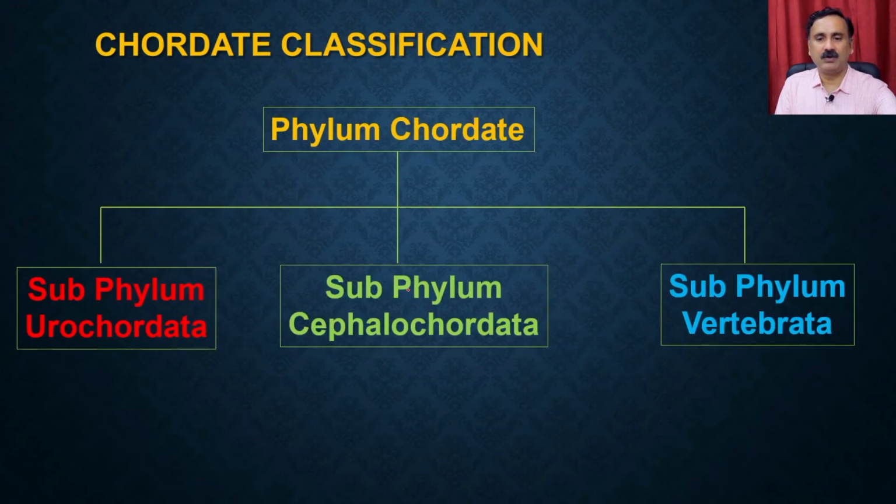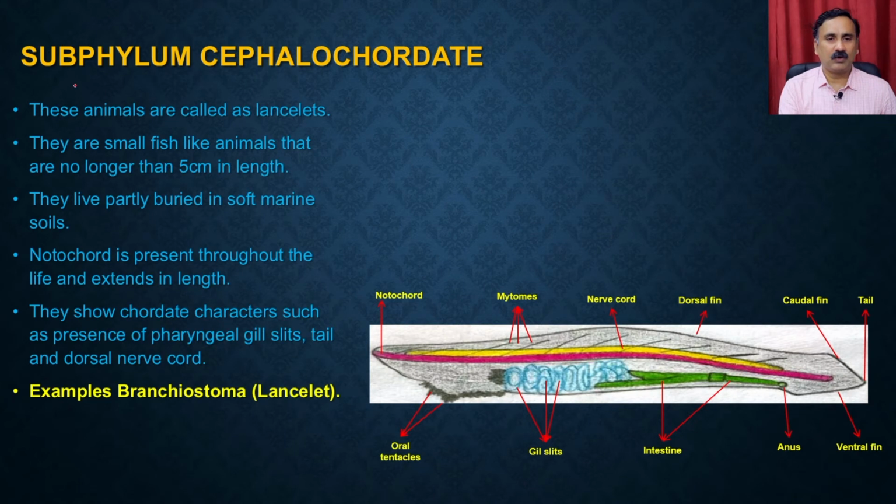Now let's move on to another subphylum, which is called Cephalochordata. So subphylum Cephalochordata, these animals are called lancets. They are small fish-like animals that are no longer than 5 centimeters in length. You see the fish-like streamlined body where you have the initial snout and the last part you have a tail. They live partly buried in soft marine soils.